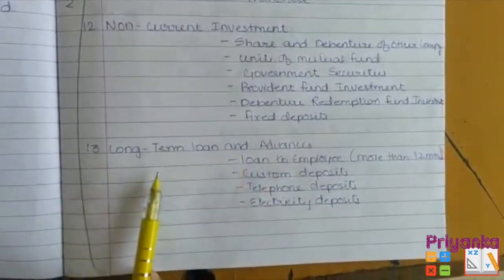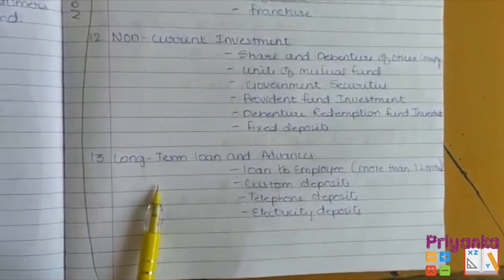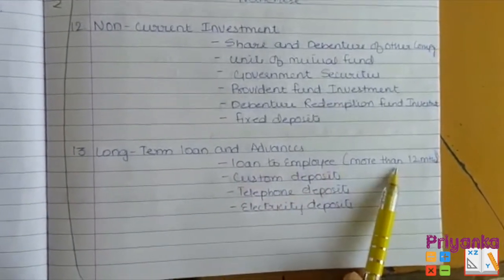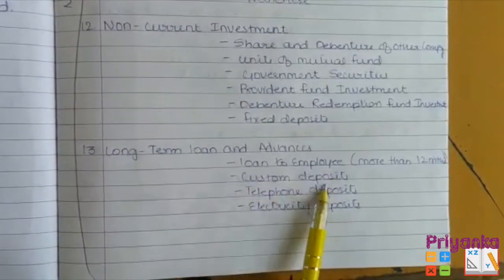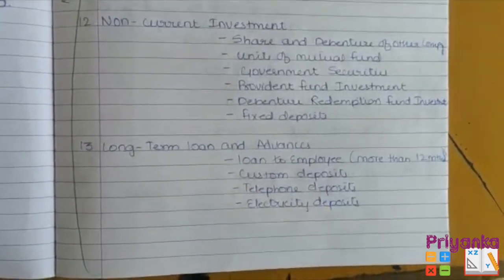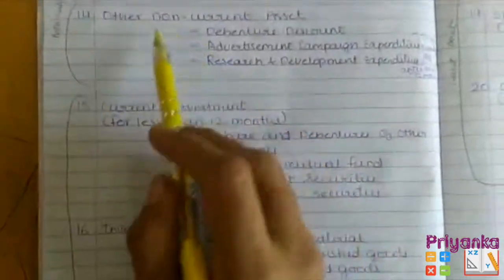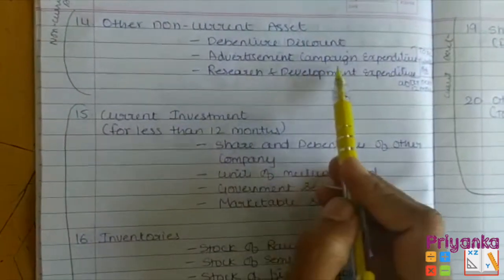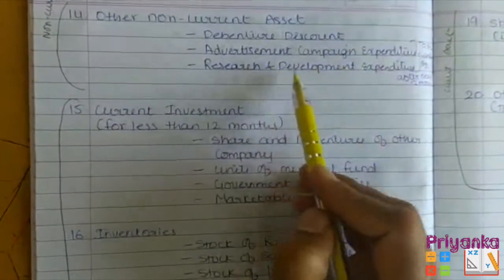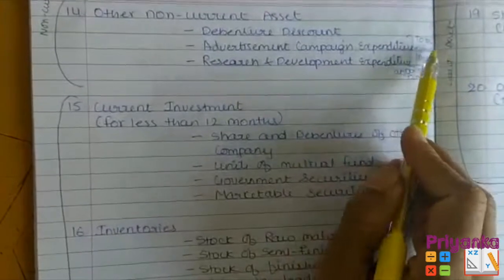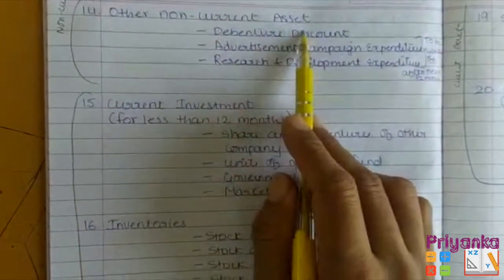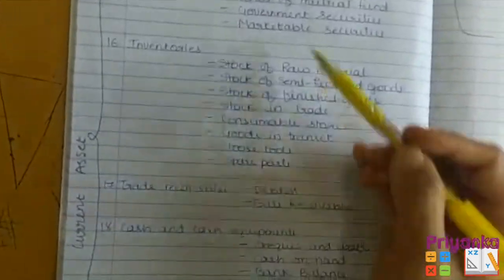Whereas the long-term loans and advances on the asset side will include loans to employees, which are more than 12 months, custom duties, telephone deposit, electricity deposit. Next, other non-current assets: debenture discount, advertisement campaign expenditure and research and development expenditure, which are to be written off after the next 12 months when it is a non-current asset. Now moving to the current investment.